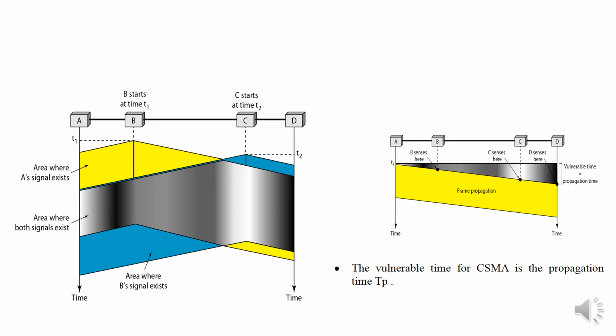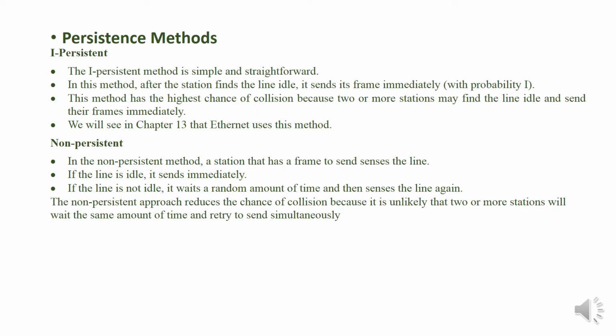So even if you are sensing the channel or link before sending the data, there may be a possibility of collision. The vulnerable time for CSMA is the propagation time TP. We have some persistence methods. The first one is 1-persistent. The 1-persistent method is very simple and straightforward.